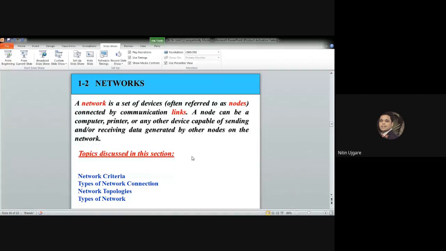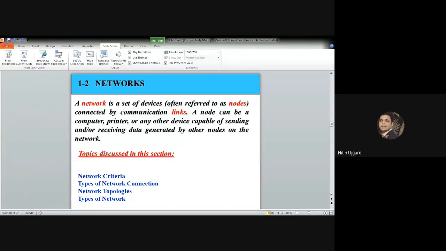As a part of this topic, we are going to discuss the different network performance criteria, the types of network connections, the network topologies, and the types of network. So let me go fast. What are the different network criteria?